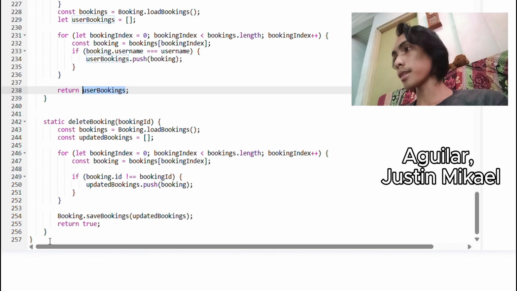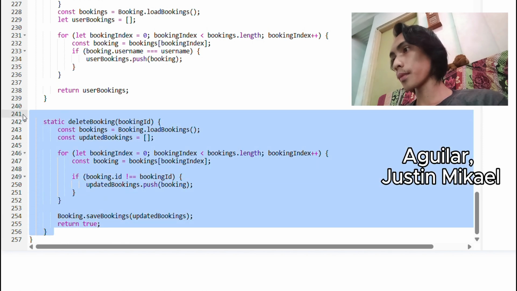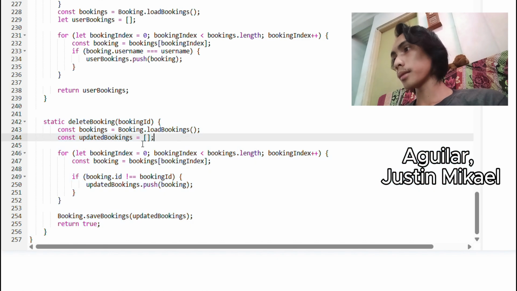And then next is the delete booking. For the user, it loops through all the bookings of that user by ID and updates, deleting all of their bookings.